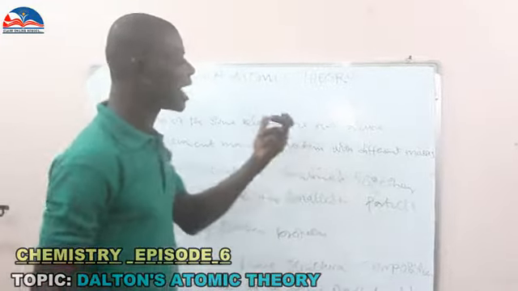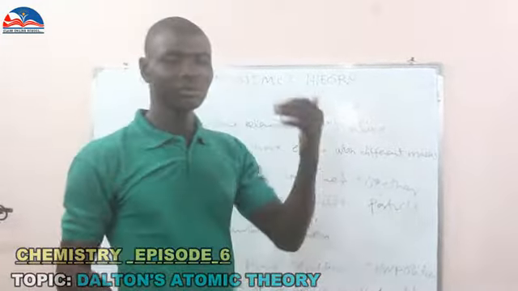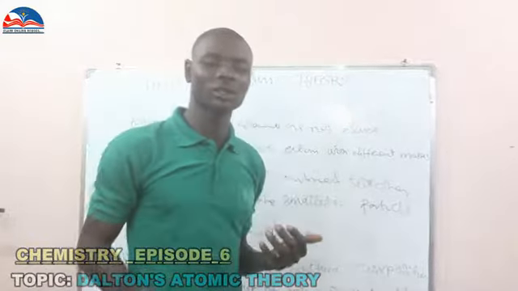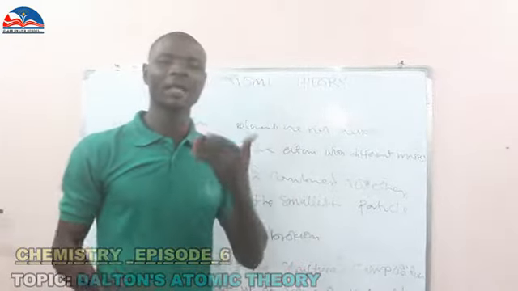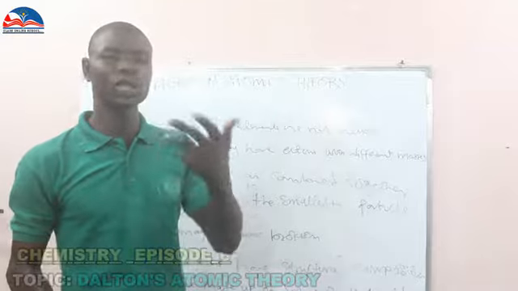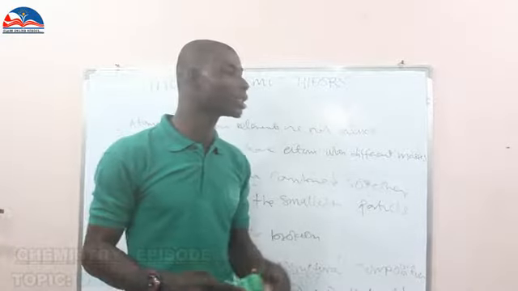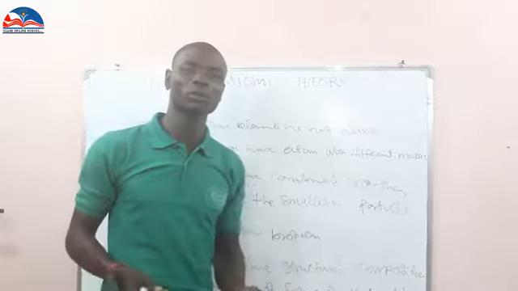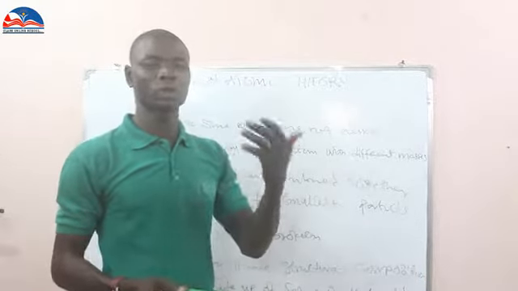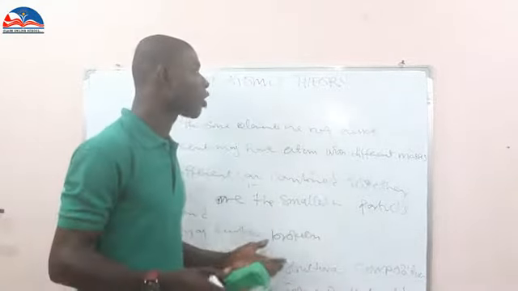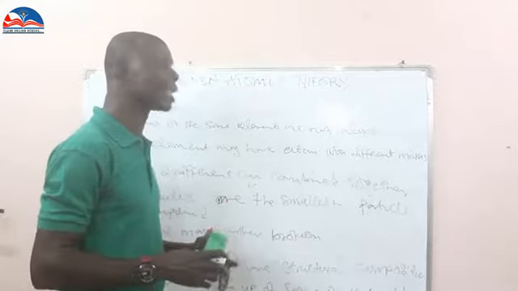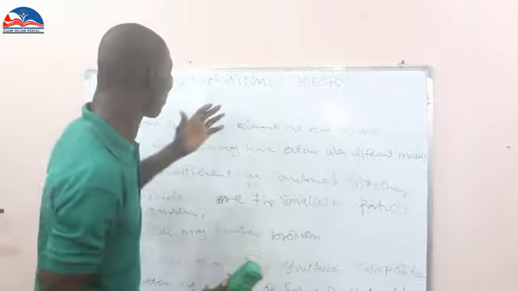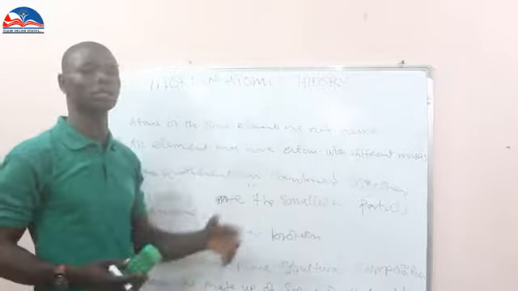So after the theory of John Dalton and what Rutherford has put forward so far, all the scientists, both Rutherford and John Dalton, come together to form what we call the modern atomic theory.